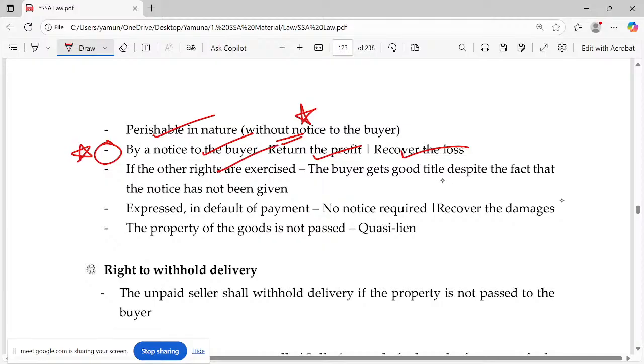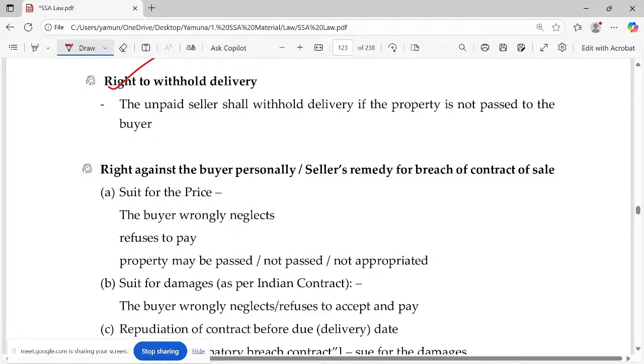If the other rights are exercised, like who will get the right title, everything goes on as normal. It should be expressed in the case of default of payment. Actually, no notice is required, but you can recover the damages, and the property in the goods has not passed. What do they call this? Costly lien, half of non-judicial. The right to withhold delivery. Okay, so this is a normal point.